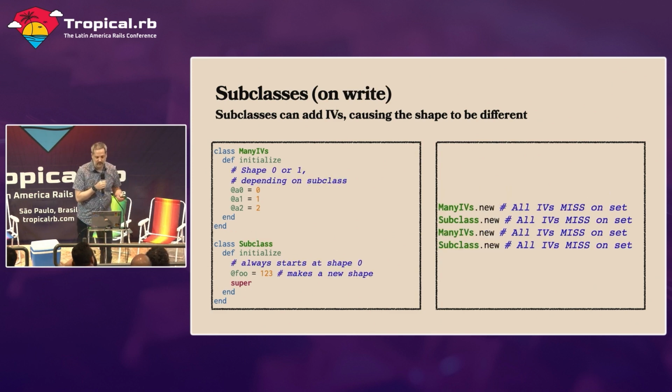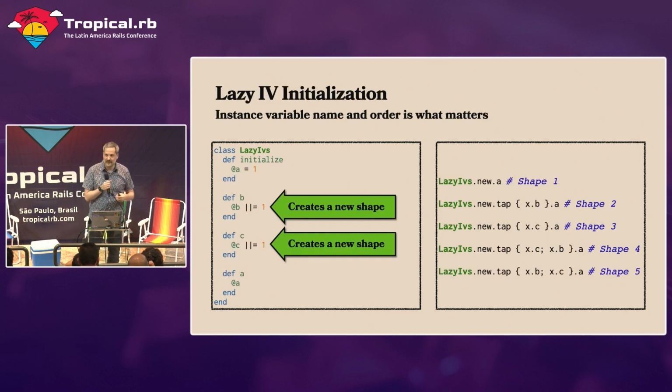So we have that problem on read. We have a very similar problem on write. This one's even worse. We're saying in initialize, we set an instance variable, and then we call super. So you remember our O(n squared) before? We're always n squaring here, which is not great. Another example here is when we lazily initialize instance variables. Nobody does this, right?